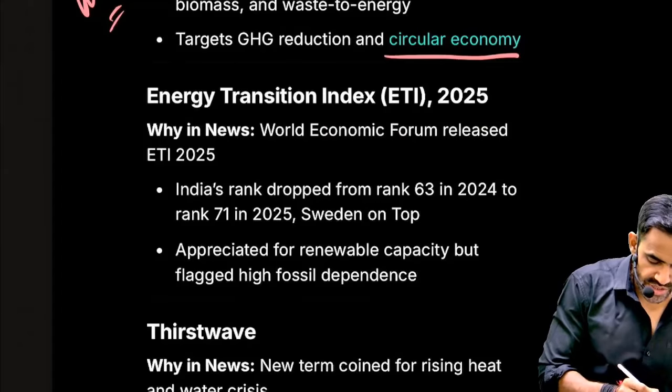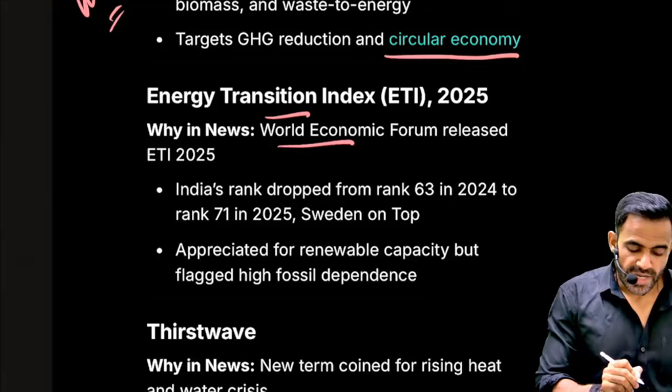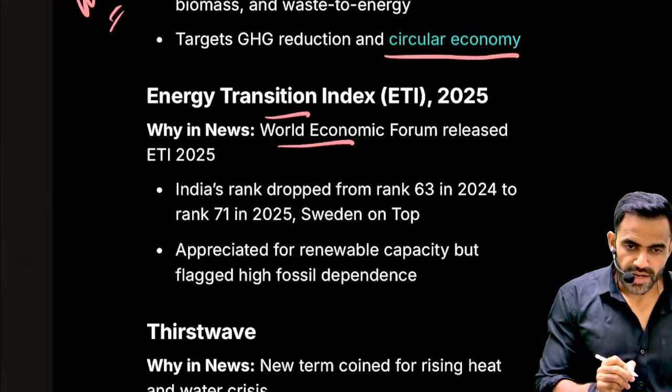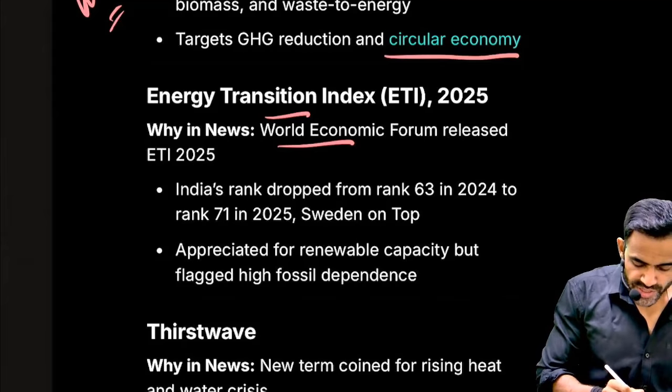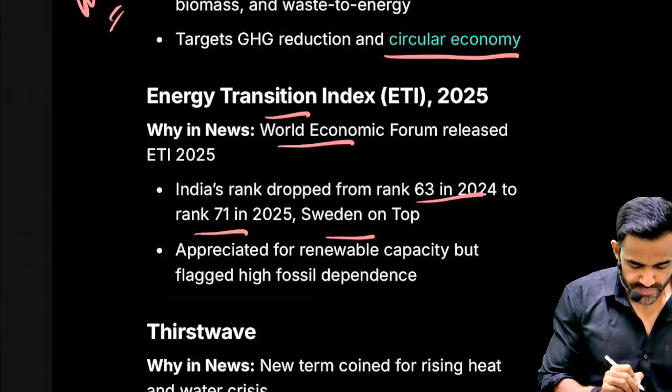Next is Energy Transition Index 2025. So this was released by the World Economic Forum. India's ranking has dropped. In 2024 it was 63. This year it is 71. Sweden is on top position.